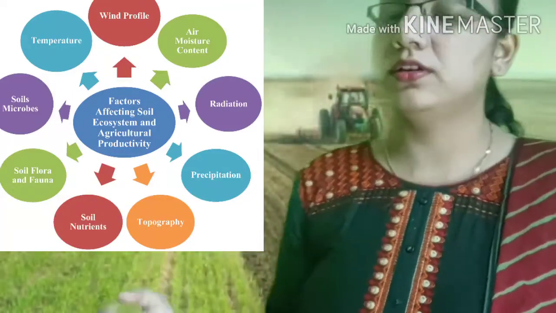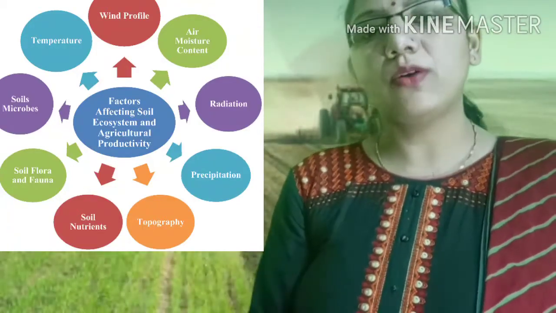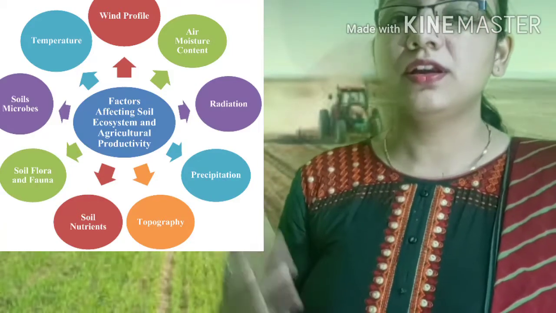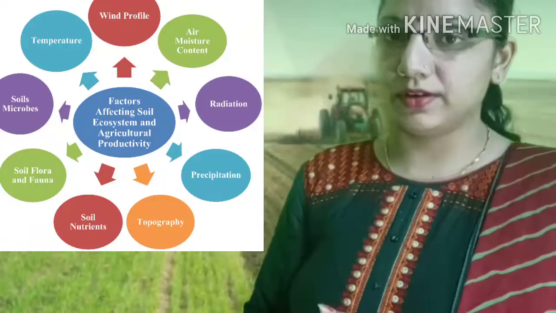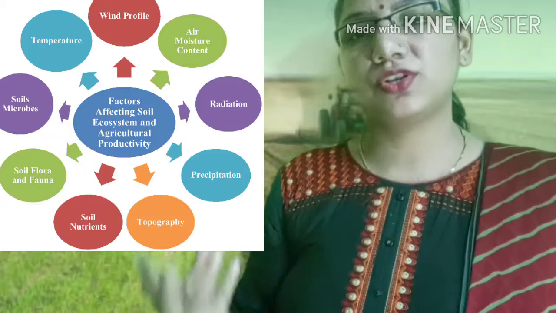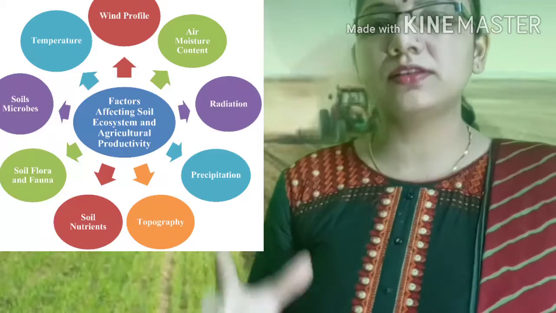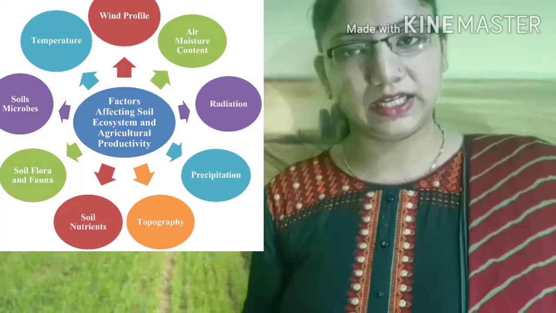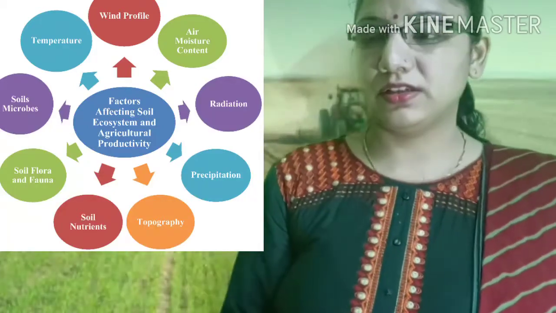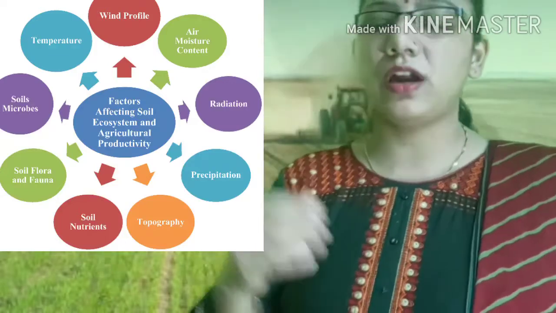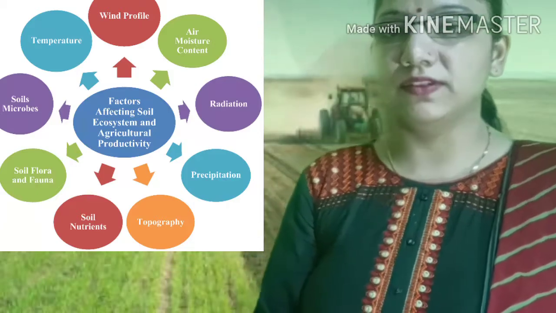And if we talk about the human factors, what are the human factors? Students, without human efforts, agriculture can't proceed in a proper way. So we can say the labor and the capital which we are using in agriculture. Here capital means the money which we are investing in agricultural activities. And third is the market, because without the market we can't get any kind of economic benefits from agricultural activities.